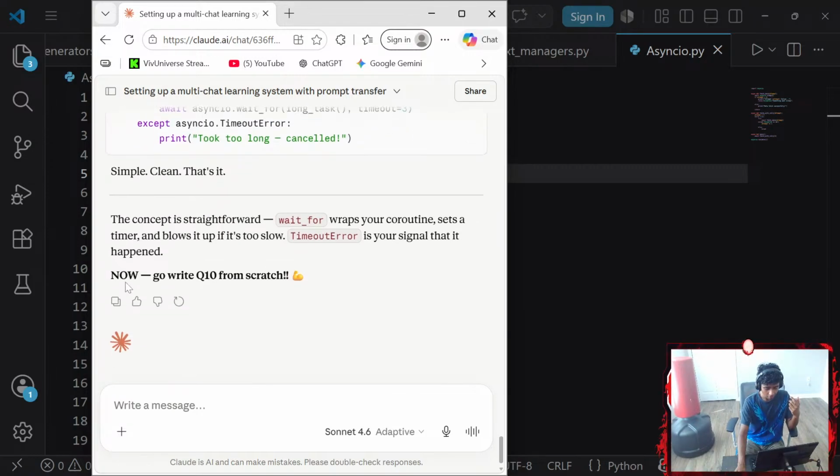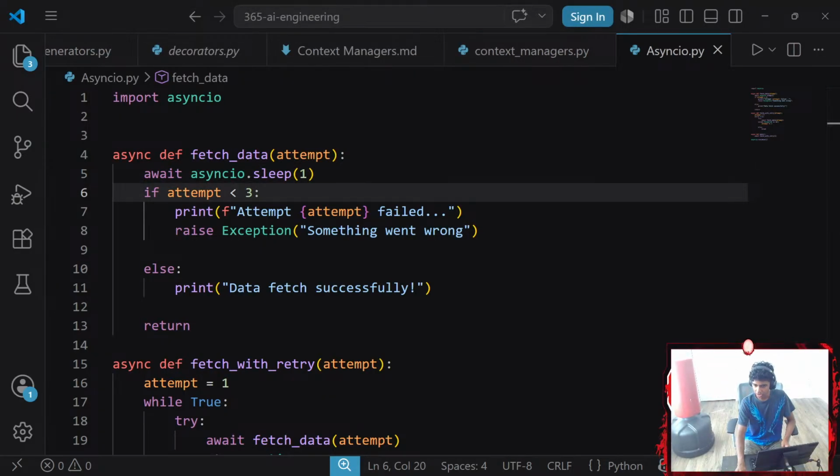Now, the concept is straightforward. wait_for wraps your coroutine, sets a timer, and blows up if it's too slow. Timeout is your signal that it happened. Okay, well, I guess let's write question 10. I'm gonna get it in the other window just so I can read the question as a reference.